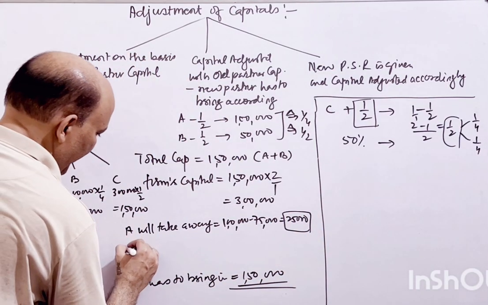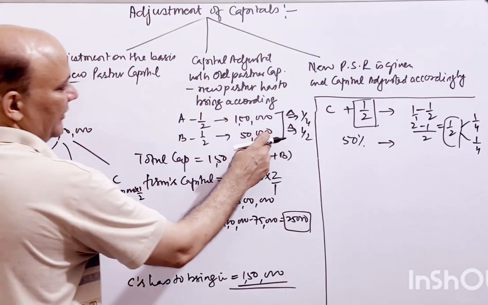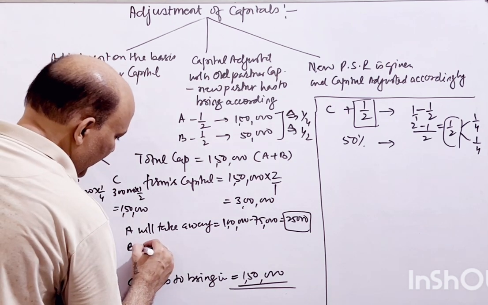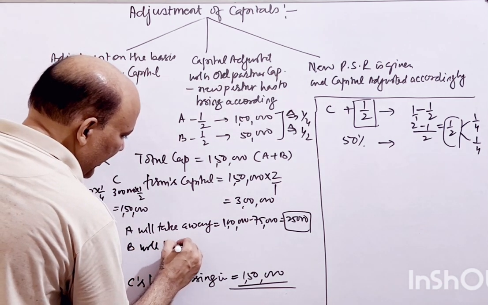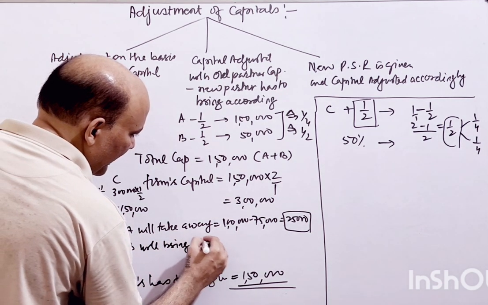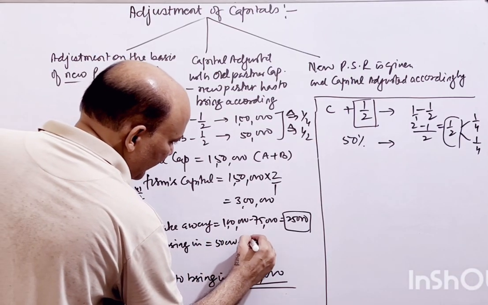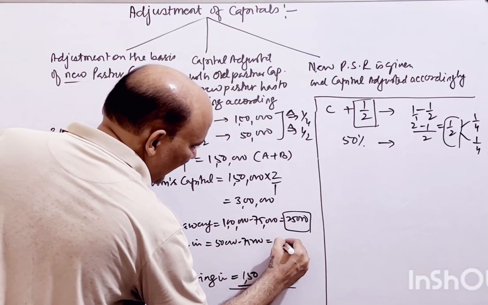Now B has invested 50,000 previously. Now he is required to invest 75,000. So B will bring in 75,000 minus 50,000, that is 25,000.